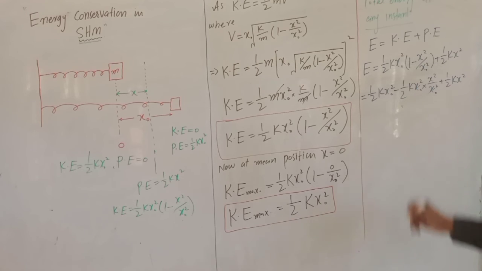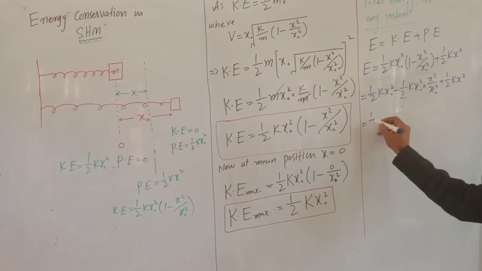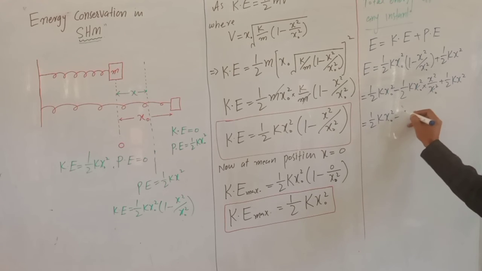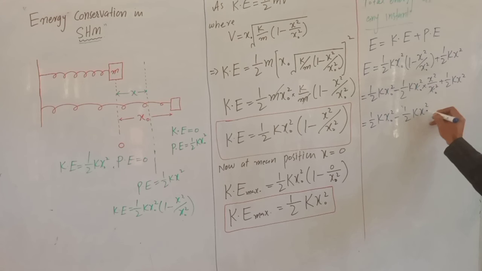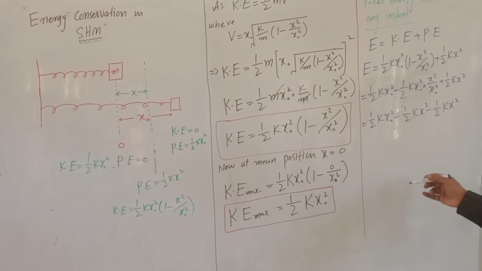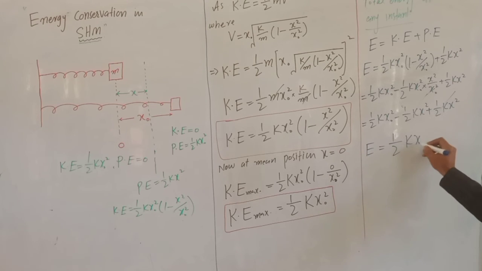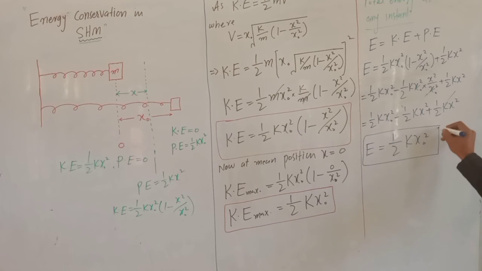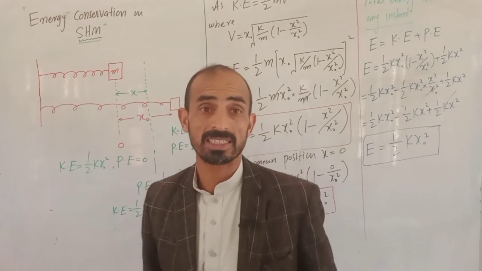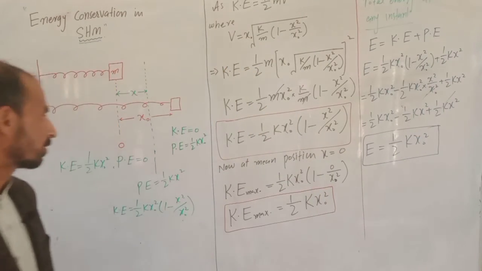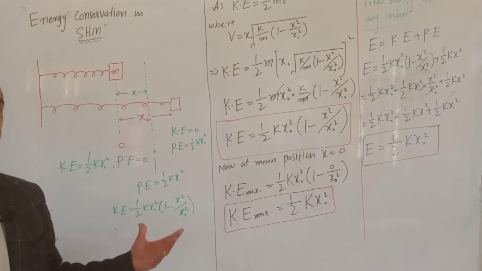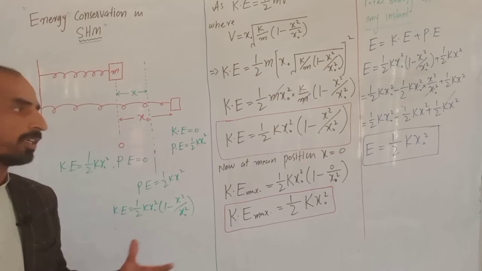Cancelling x naught square with x naught square, we are left with half k x naught square minus half k x square plus half k x square. If we cancel these two values, then we have the value of total energy equal to half k x naught square. So here we have the conservation of total energy in simple harmonic motion, and students, we can see that at all of these 3 points the sum of kinetic energy and potential energy is equal. That is, we can say that the energy remains conserved in simple harmonic motion.